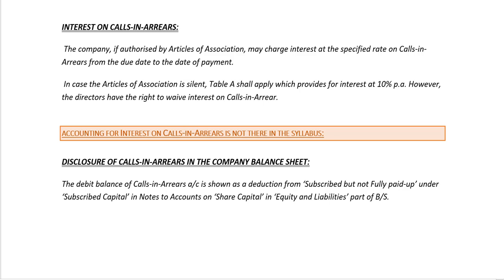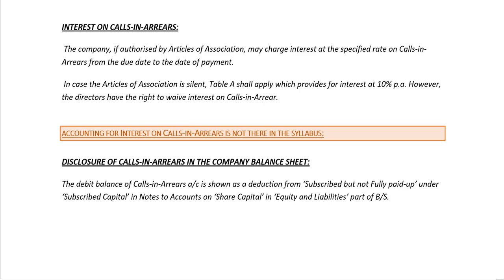Now, in case the Articles of Association is silent, Table A shall apply, which provides for interest at 10% per annum. Please understand and remember this point. Table A provides for interest at 10% per annum on calls in arrears. However, the directors have the right to waive the interest on calls in arrears. Accounting for interest on calls in arrears is not there in the syllabus.